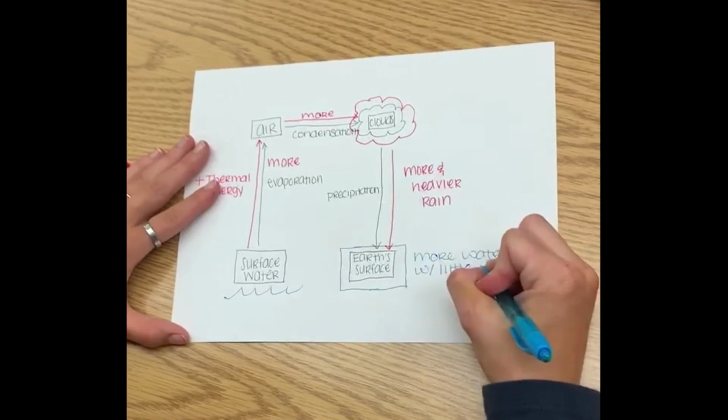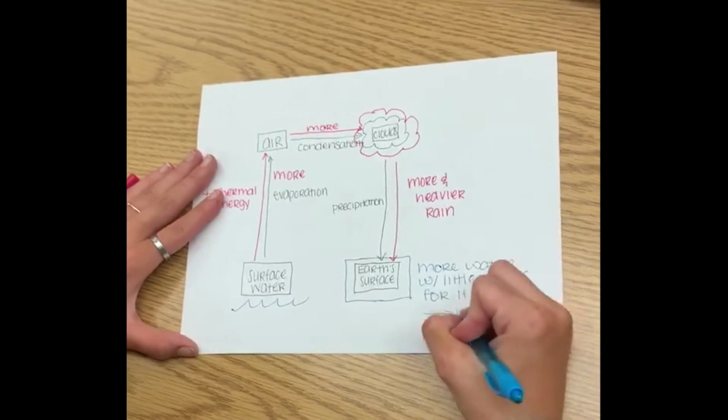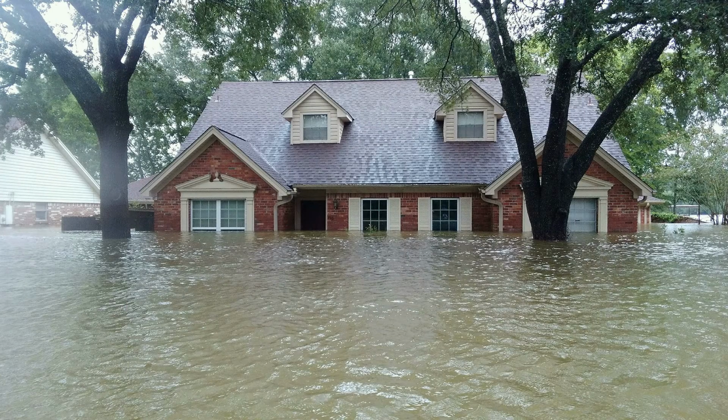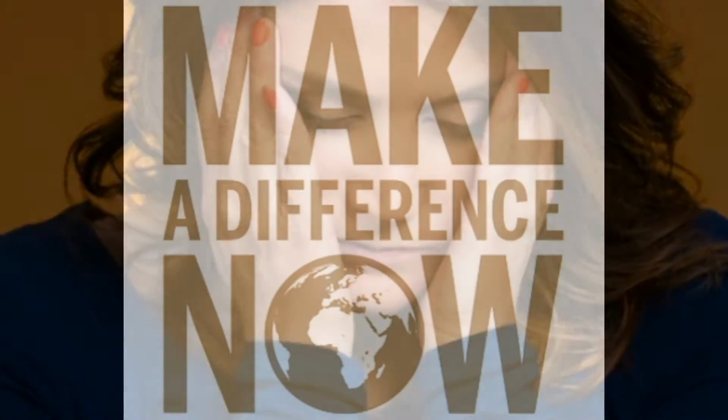These severe storms can lead to flooding, which impacts humans. Flooding can cause destruction of property, like our homes or other belongings. Severe flooding can even cause death by drowning. After hearing this, you may be feeling worried or concerned for our planet's future. Well, you can make a difference.